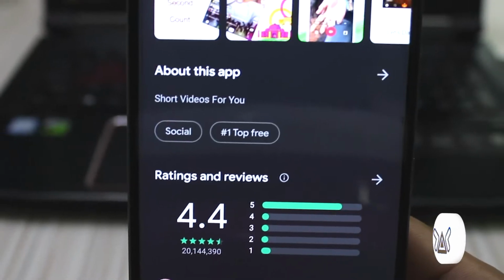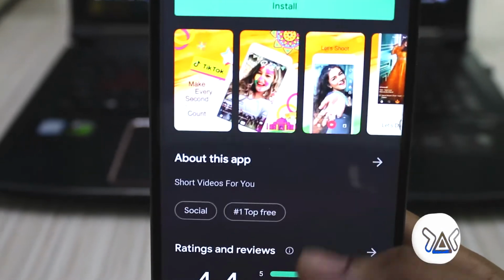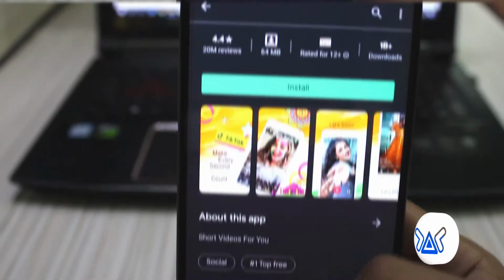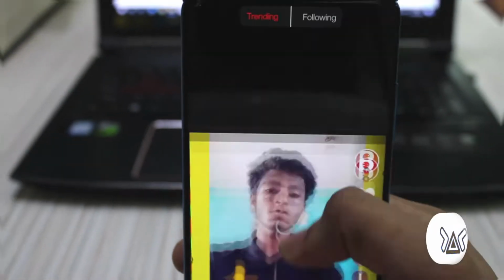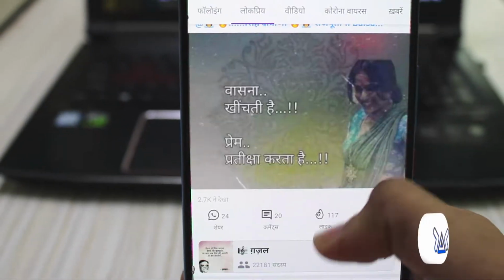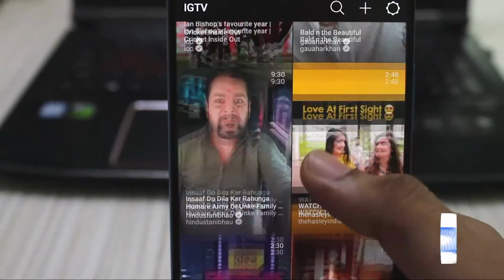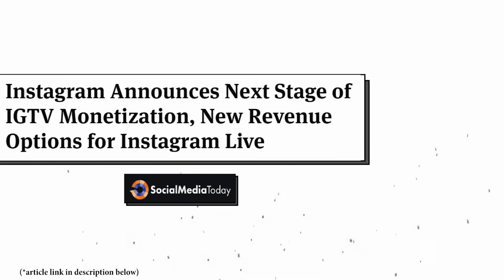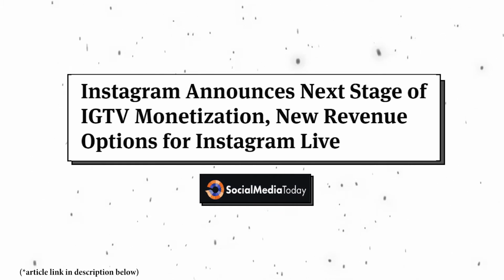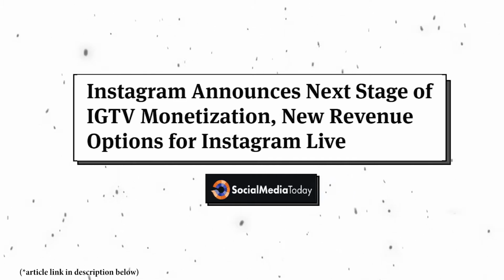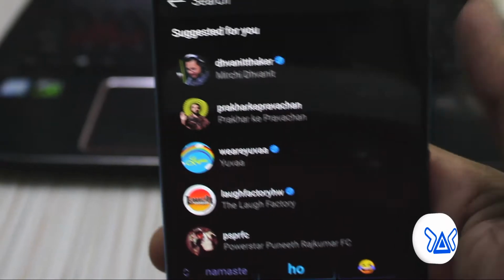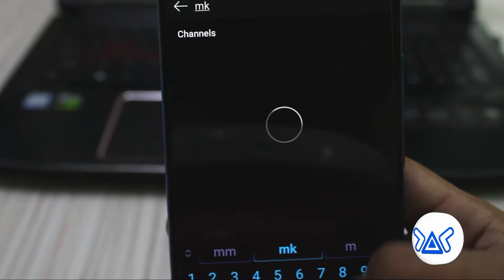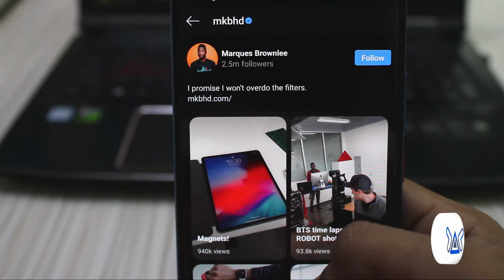First category is none other than short video application, which is TikTok. And the alternatives for this are Bolo India, Roposo, ShareChat, which are Indian apps. Also you can use IGTV too. The news is that IGTV will be starting monetization soon, so you will be able to add advertisements into your videos. But here the content should definitely be more than 15 seconds and 1 minute, as the ad itself might be